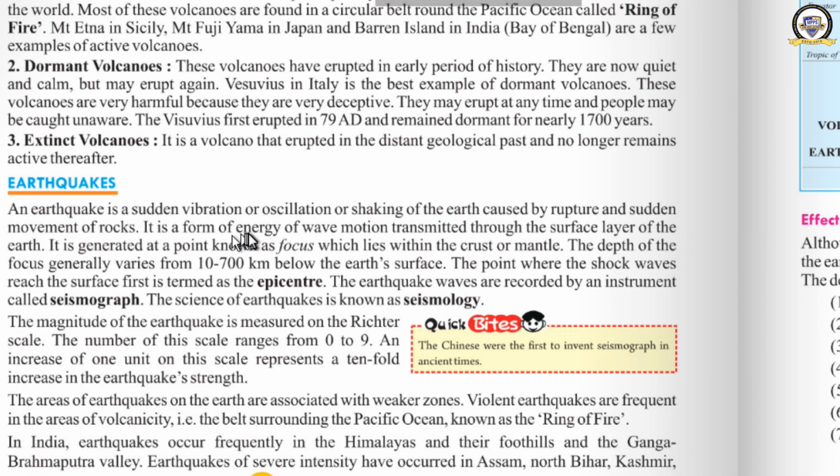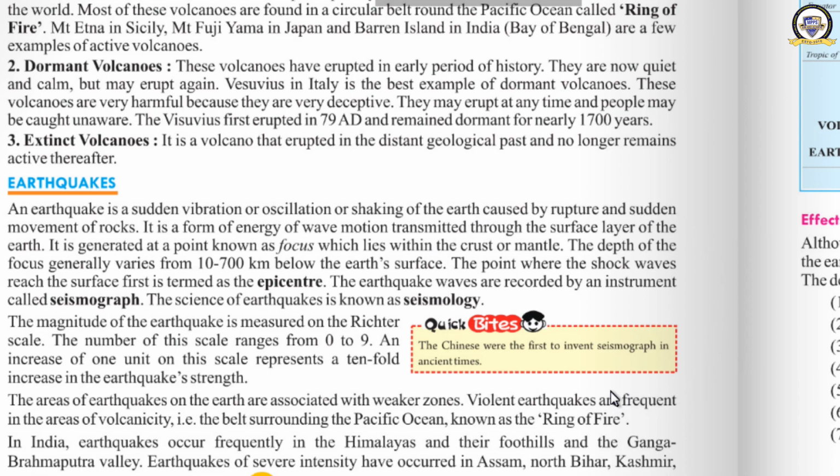It is a form of energy of wave motion transmitted through the surface layer of the earth. Suppose this is the area where the rocks had the rupture or sudden movement. The waves of this movement pass like this. Suppose you have thrown a piece of stone into calm and quiet water.